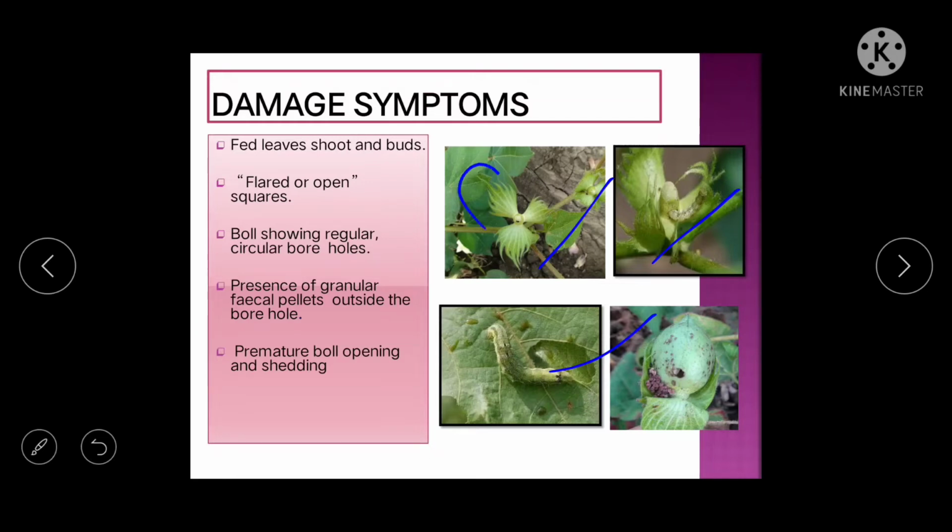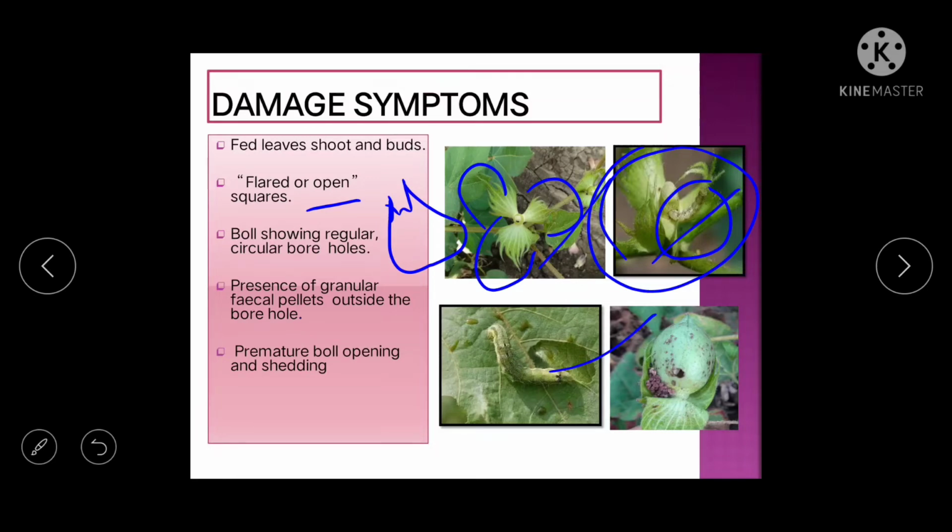This is the square; normally it will be closed, in cotton you have seen these kinds of closed squares, but once it is attacked by Helicoverpa armigera, it will open. So it is very important, sometimes in MCQ or fill in the blanks you will get this question: flared or open square is caused by which insect? American bollworm is the answer.